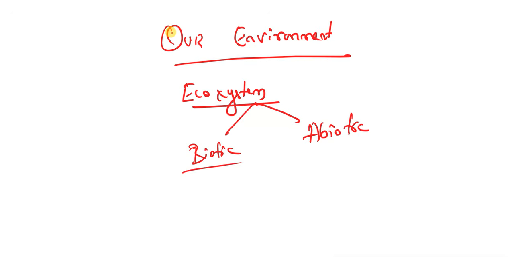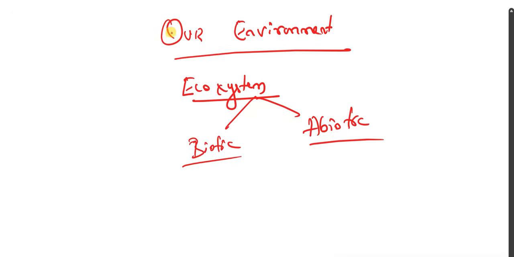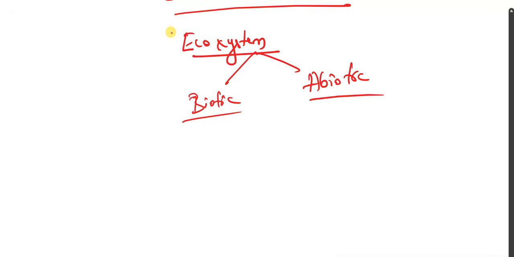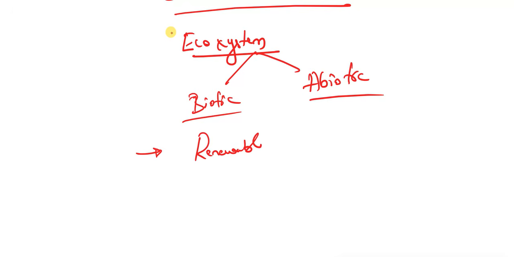Remember, they may ask you to classify the different components in an ecosystem: biotic and abiotic. And next topic, they may ask you to write the difference between renewable sources of energy and non-renewable sources of energy.